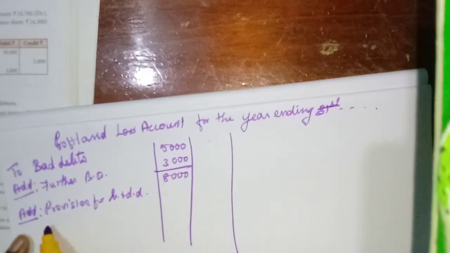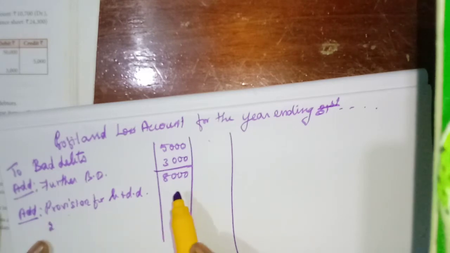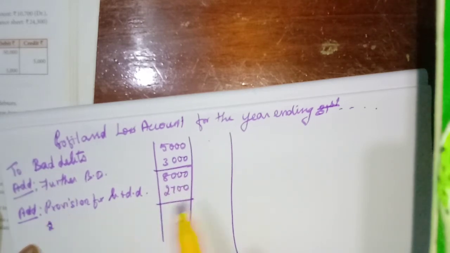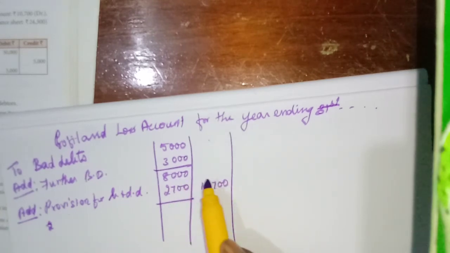Already sundry debtors is 30,000 minus 3,000, we will get 27,000. We have calculated, isn't it? 2,700. So 10,700 is the amount to be debited in the profit and loss account. Then balance sheet.